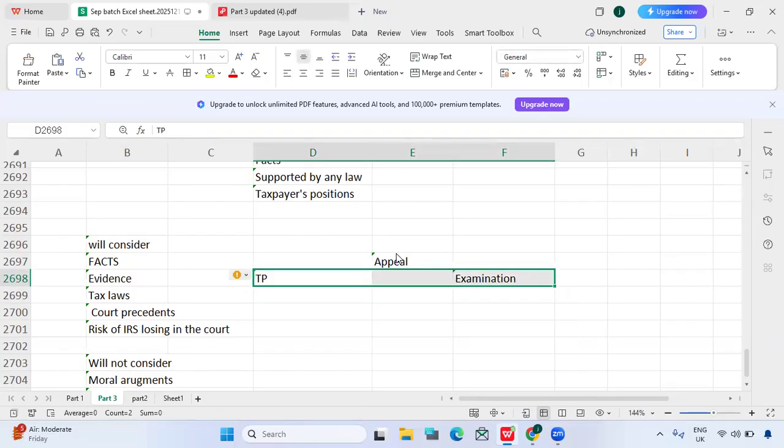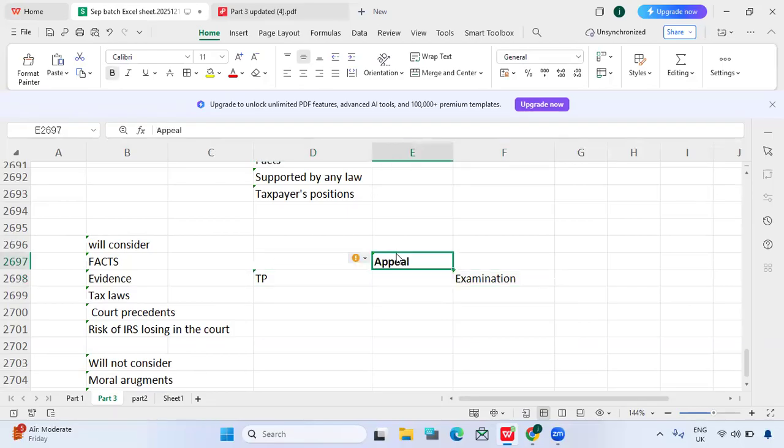The appeal department acts like a bridge between the taxpayer and the examination department. In that case, whatever decision the appeal department gives must be supported by tax laws. Whatever judgment they give should be there in the tax law.